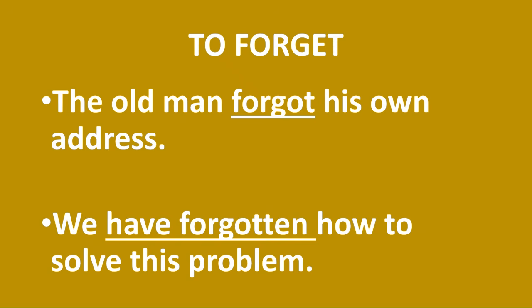Second sentence is the present perfect. We have forgotten how to solve this problem. Earlier we knew. Now we have forgotten. So past action, forgetting might be in the past, but its effect is on the present. Now also I have forgotten. I don't remember. That is the meaning of the sentence.